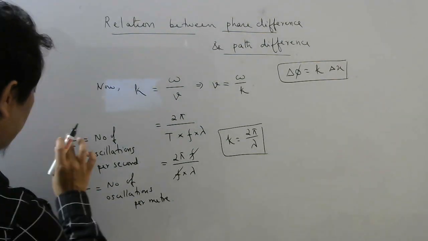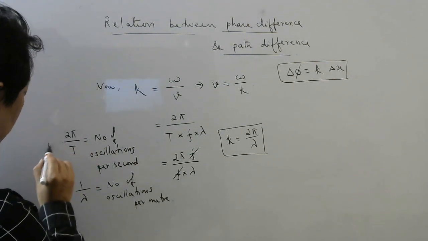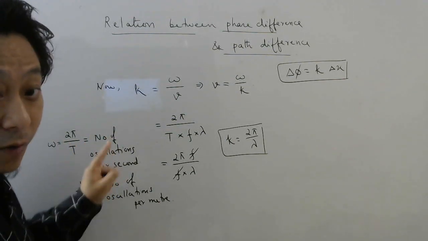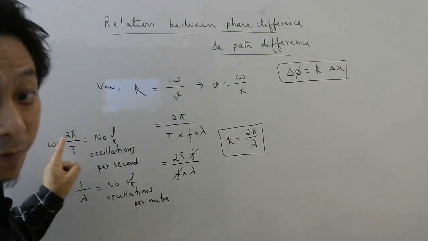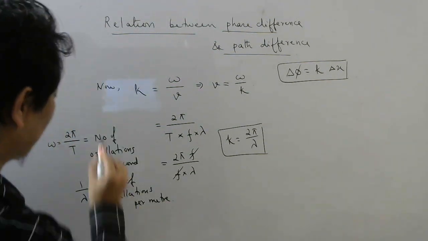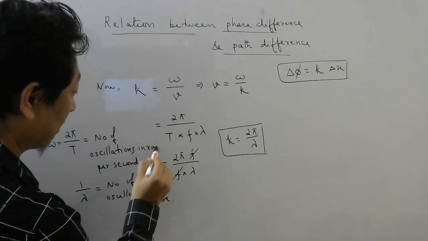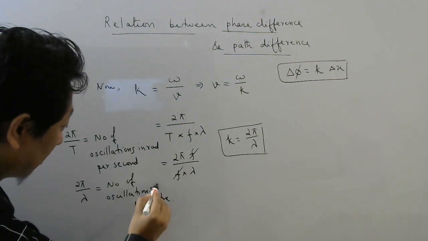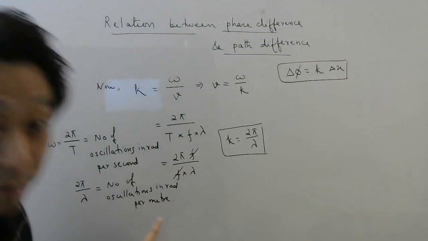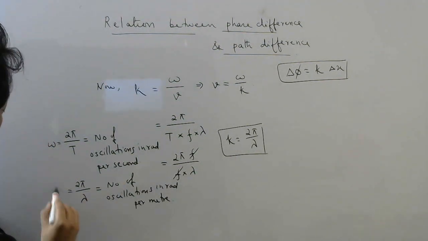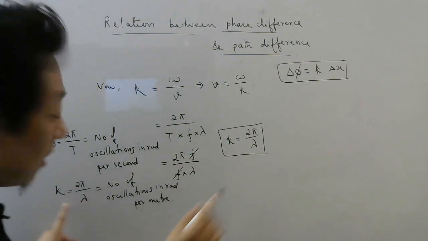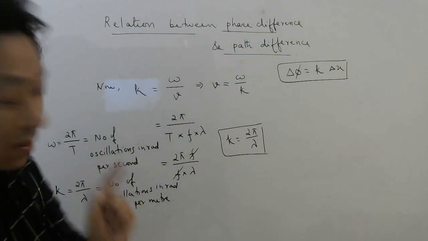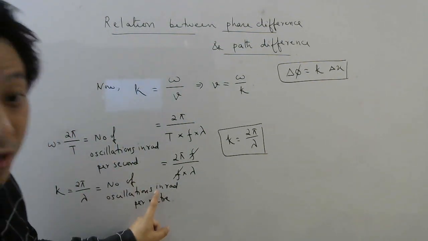Now if you multiply this with 2 pi, then that is what is called omega. And the moment you multiply by 2 pi, what will happen? It will become number of oscillations, but in what units? If you multiply by 2 pi, it will be in radian. So number of oscillations in radian. Similarly, if you multiply with 2 pi, it becomes number of oscillations in radian per meter. So this is your k. So if somebody asks you what is k, what should you say? The number of oscillations, or you can say number of waves, per meter. In what units? Radian.